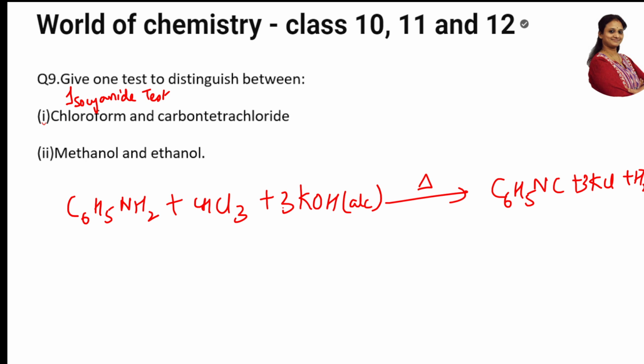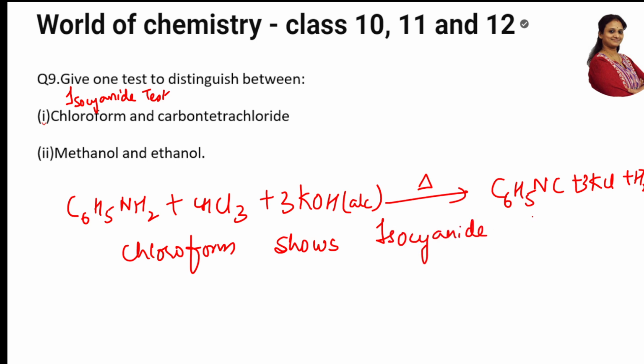Now, chloroform when heated forms this. Does carbon tetrachloride show this? No. So chloroform shows the isocyanide test, but CCl4 does not.